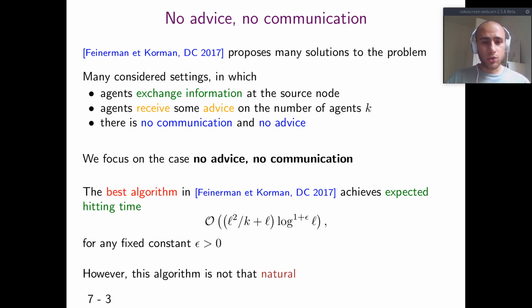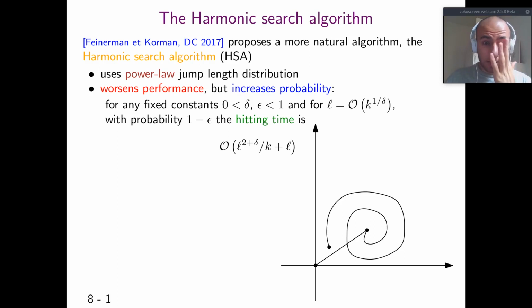which is why they also propose a more natural algorithm, the harmonic search algorithm, which uses power law distributions. It worsens performance, but also increases the probability of finding the target within the stated time.